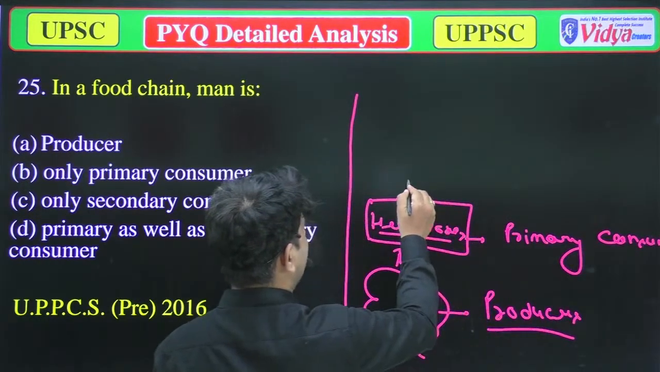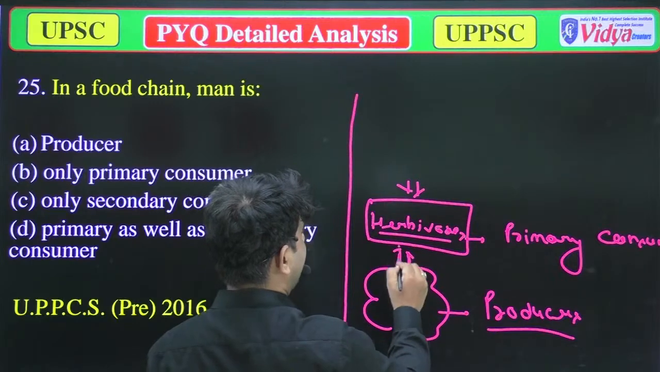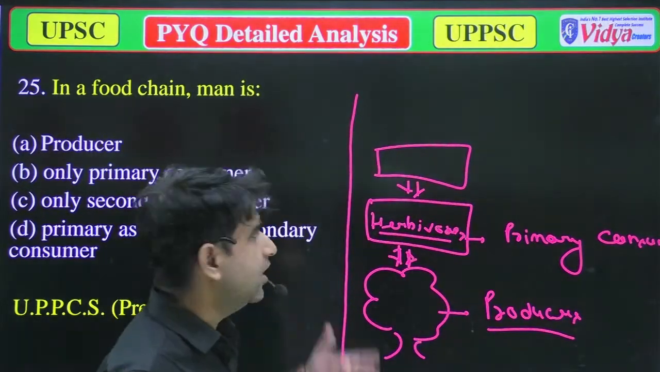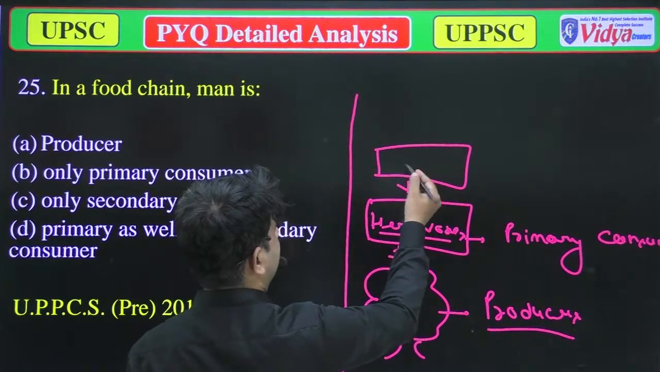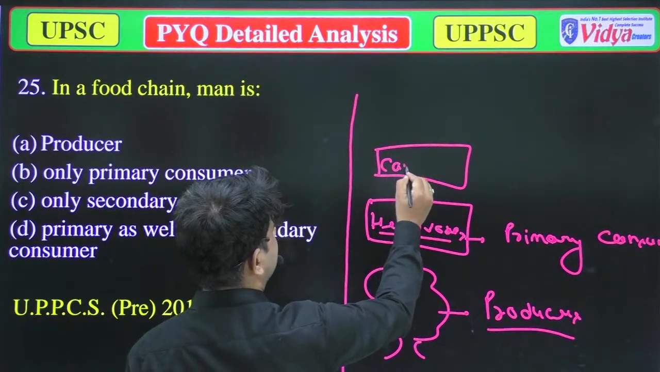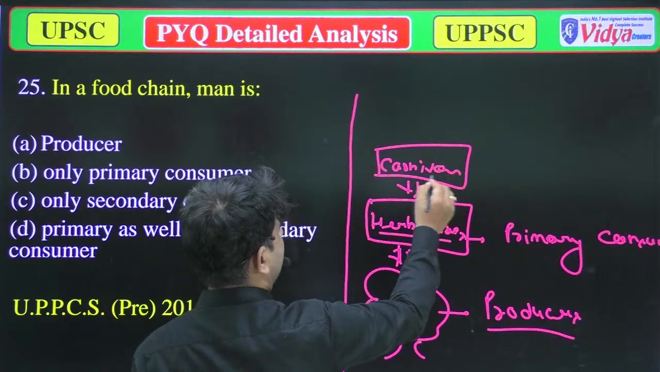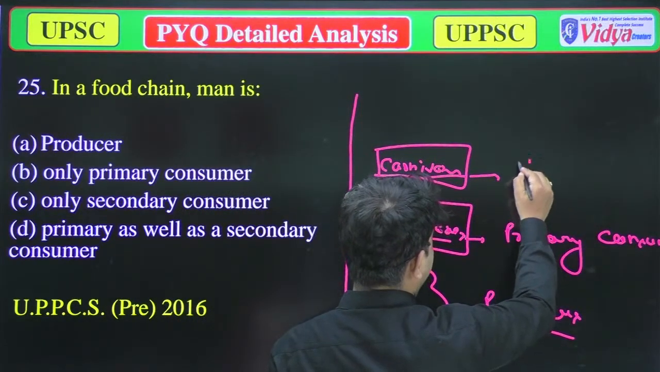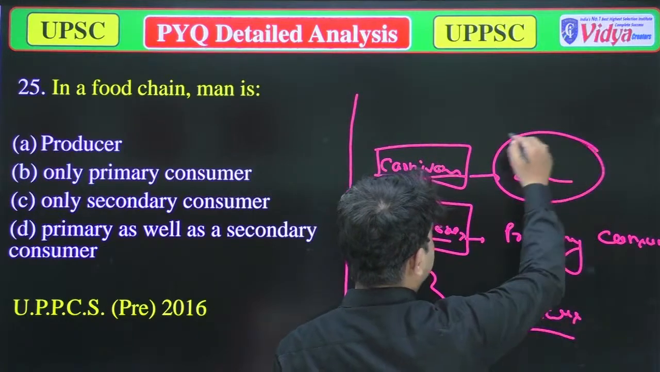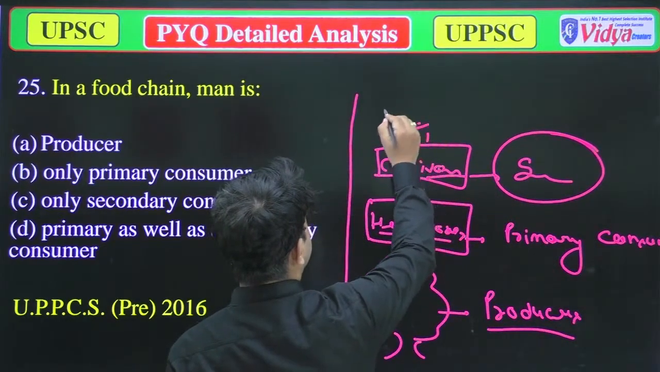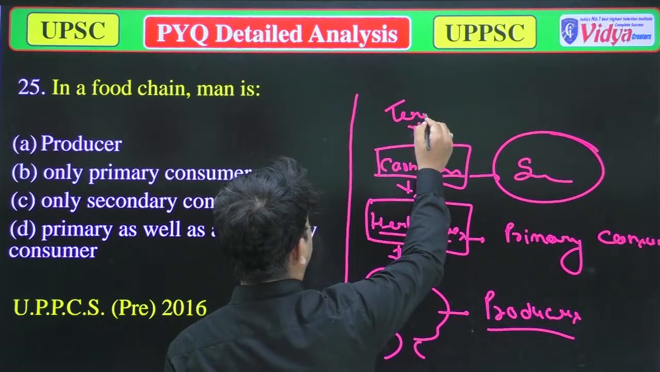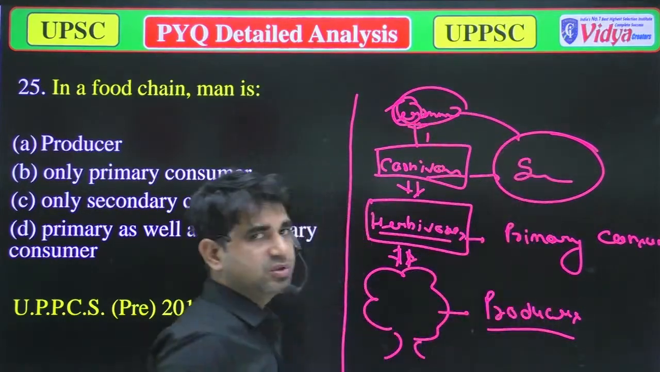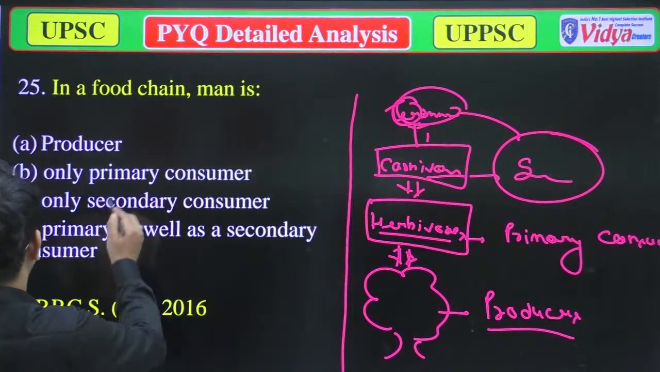And some organisms depend on herbivores, like carnivores. So these are known as mainly secondary consumers, and some carnivores also come in the tertiary consumers. Yeah, you can say omnivores. These are tertiary consumers. So this is talking about human beings.